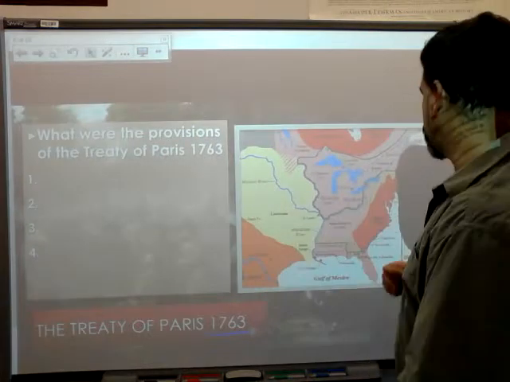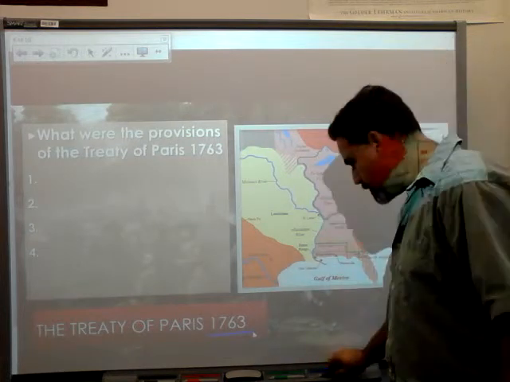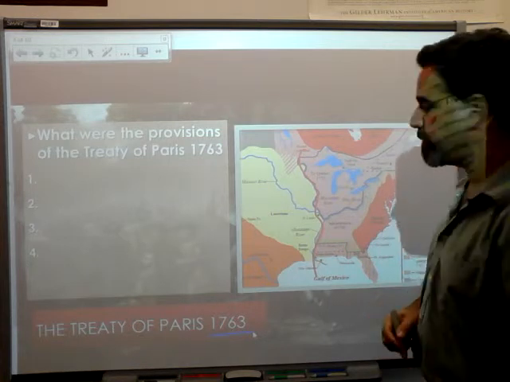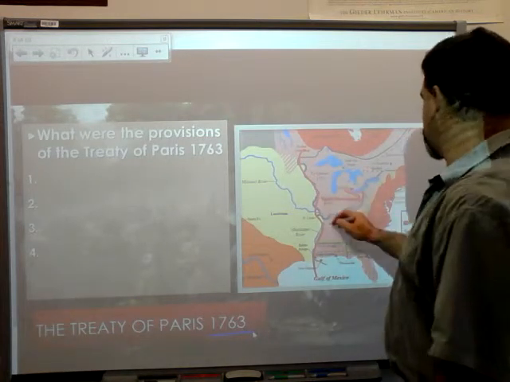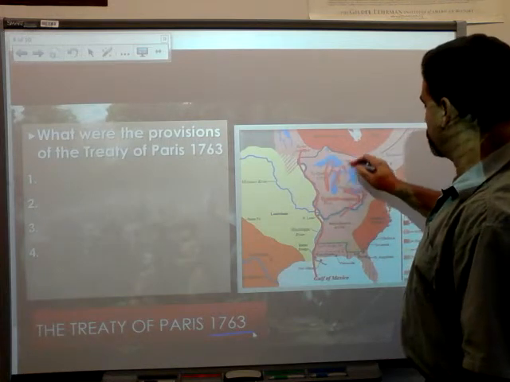Well, what are we going to do with these colonies? Well, here is the Mississippi River. Do it in red. Here's the Mississippi River. Everything to the east of the Mississippi River is going to go to Britain.